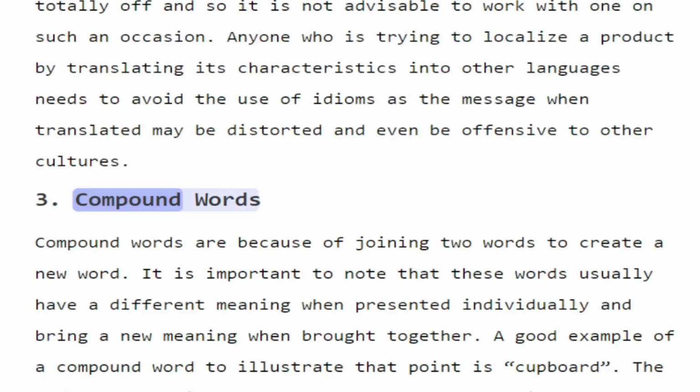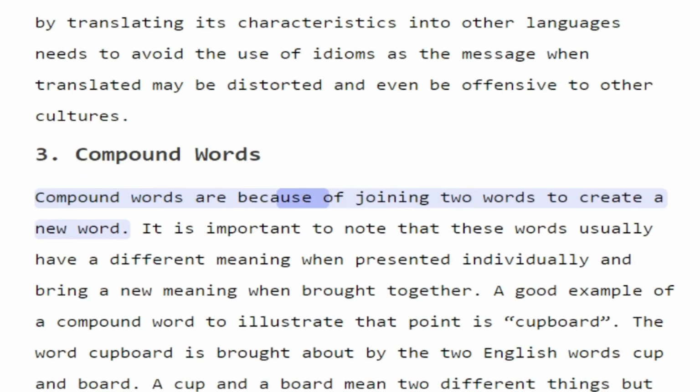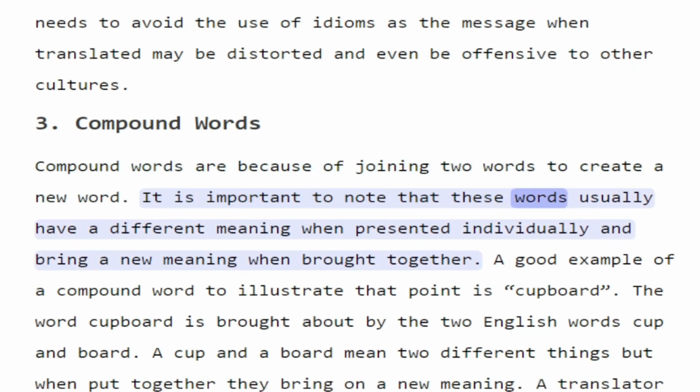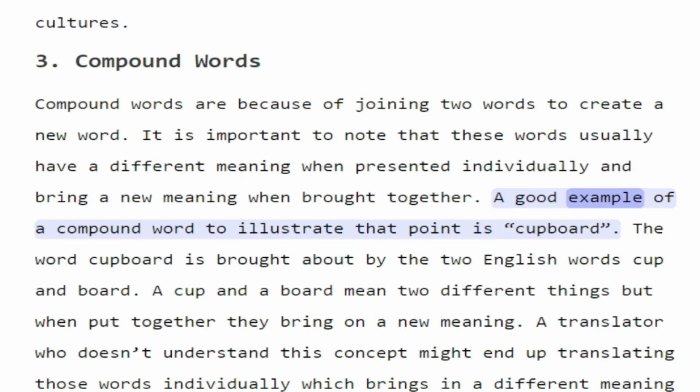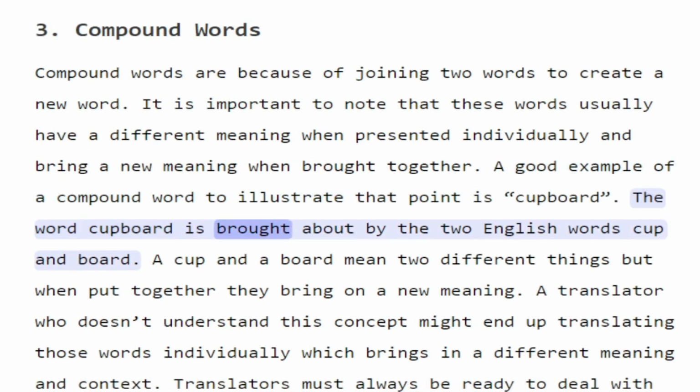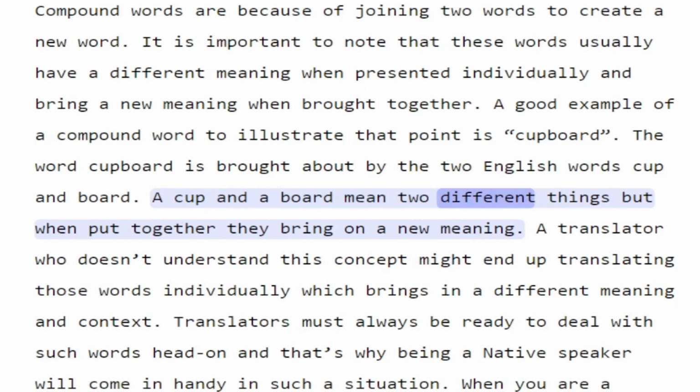3. Compound words. Compound words are formed by joining two words to create a new word. It is important to note that these words usually have a different meaning when presented individually and bring a new meaning when brought together. A good example of a compound word to illustrate that point is cupboard. The word cupboard is brought about by the two English words cup and board. A cup and a board mean two different things, but when put together they bring on a new meaning.